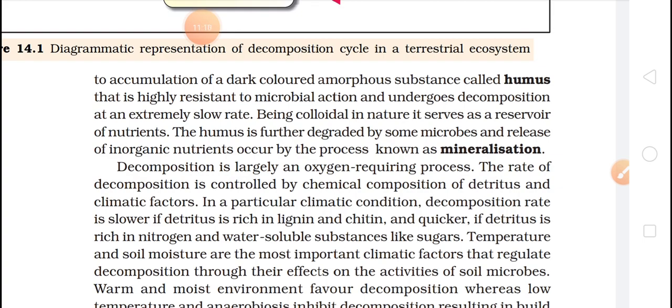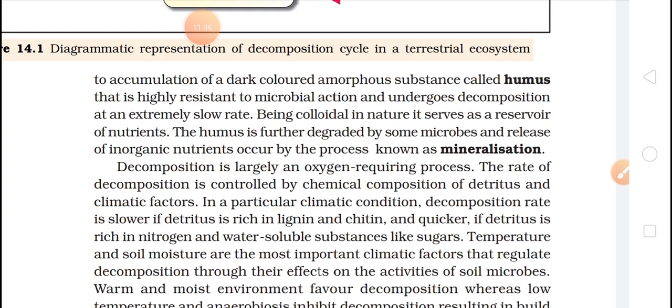After the third process, that is catabolism, what is happening? We are getting inorganic substances. So those inorganic substances get accumulated, and further microbial action is very slow.